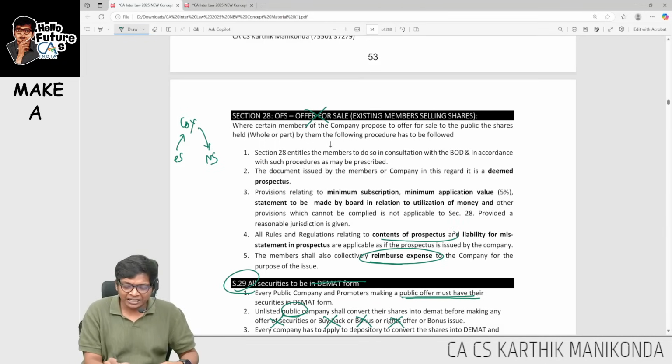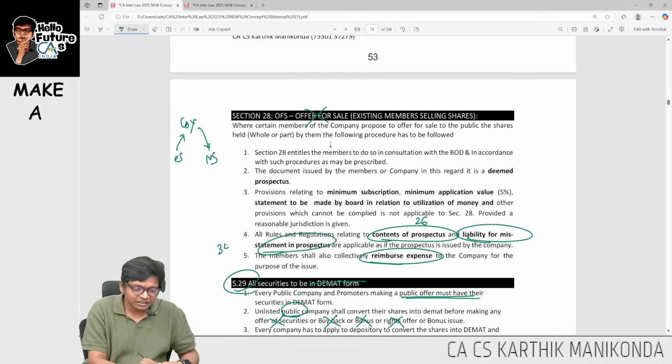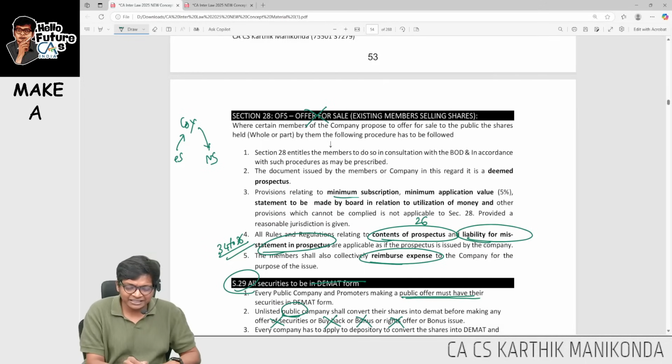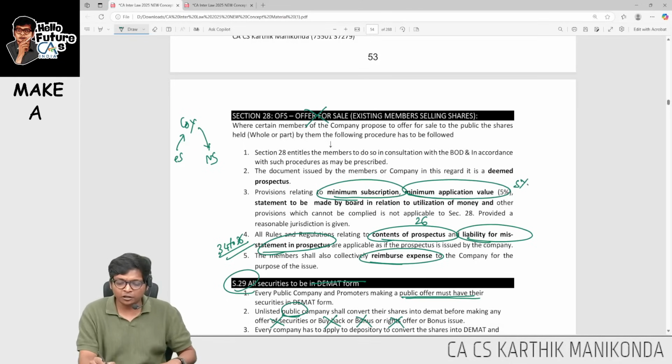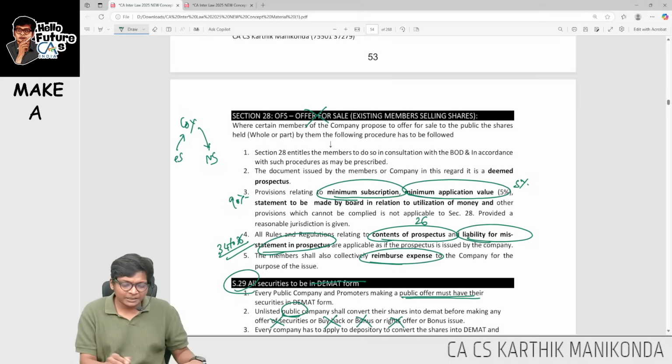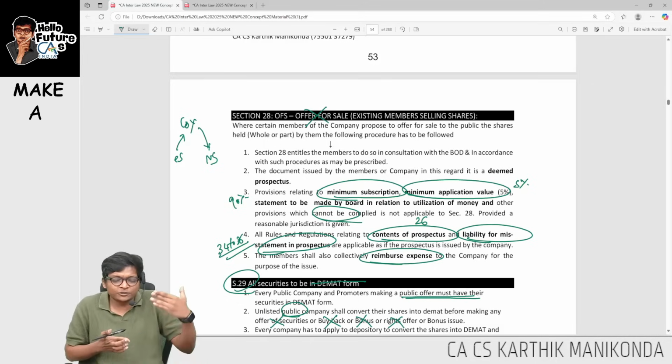All provisions related to contents of prospectus, like section 26, and liability for misstatement, 34 to 36, are equally applicable here. Provisions like minimum subscription and minimum application value, that 5% of nominal value, 90%, are not applicable, because the company cannot comply, as I can't expect minimum subscription over here.